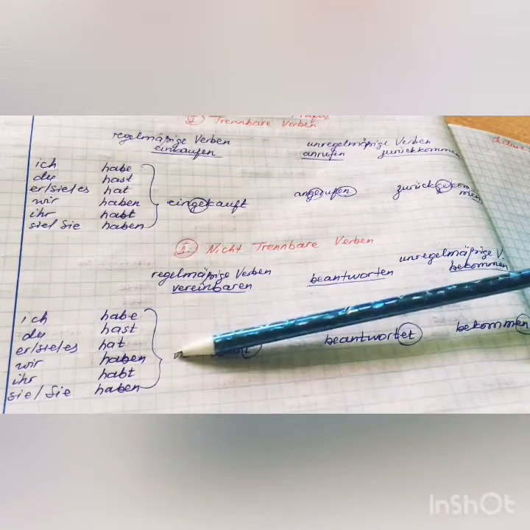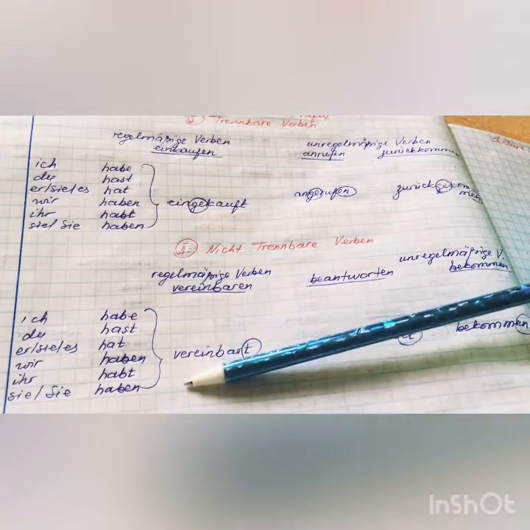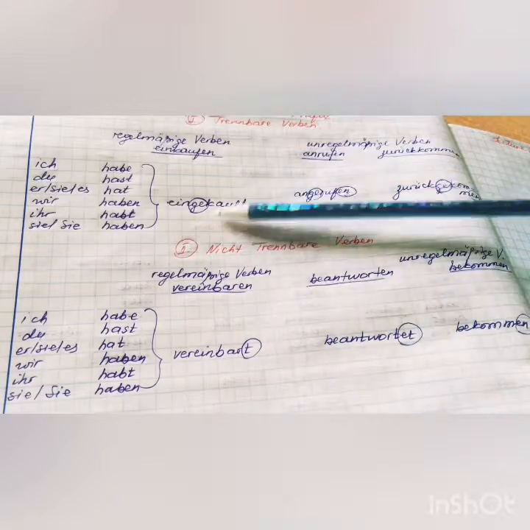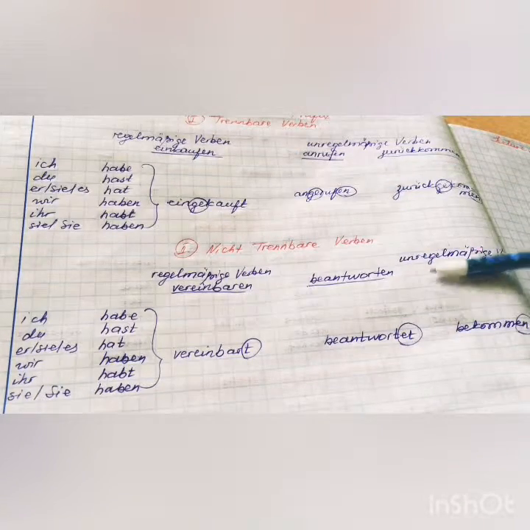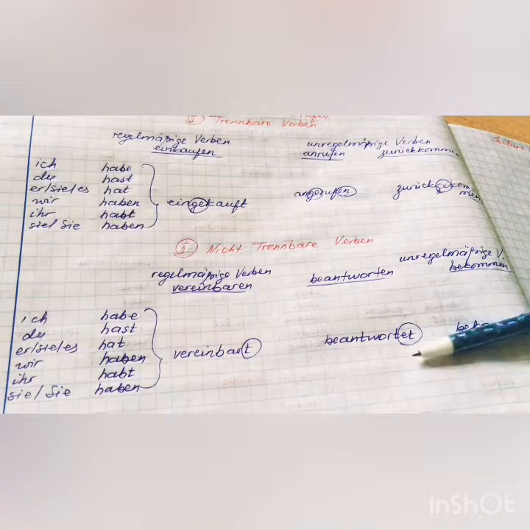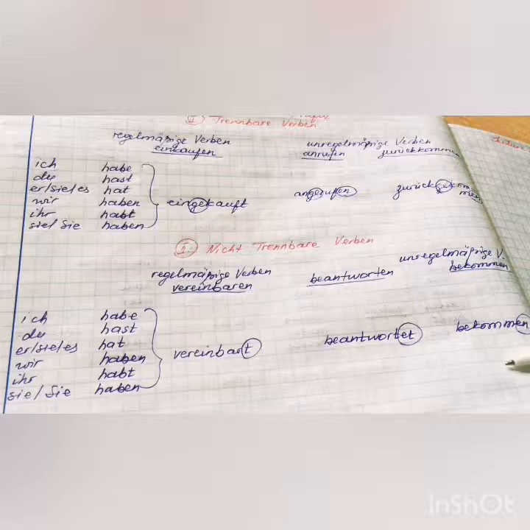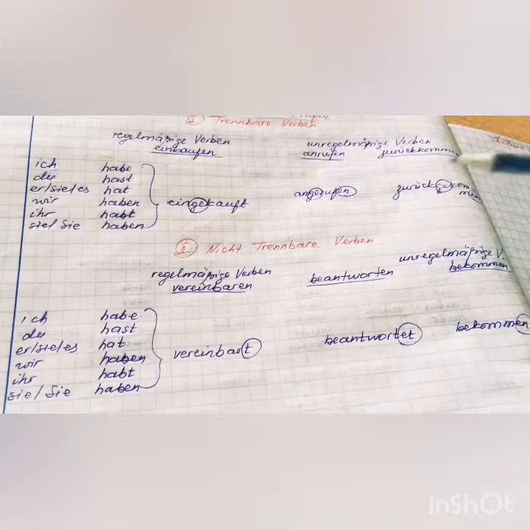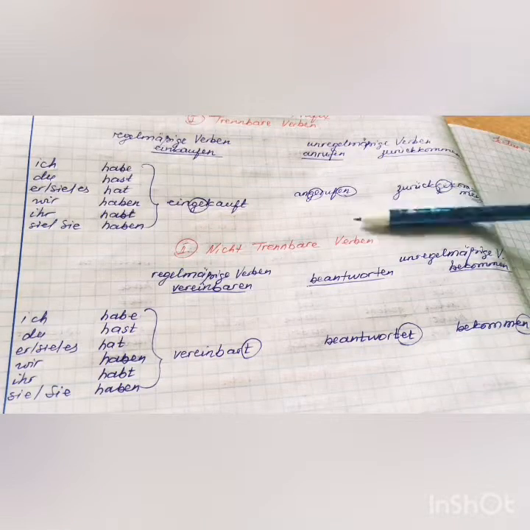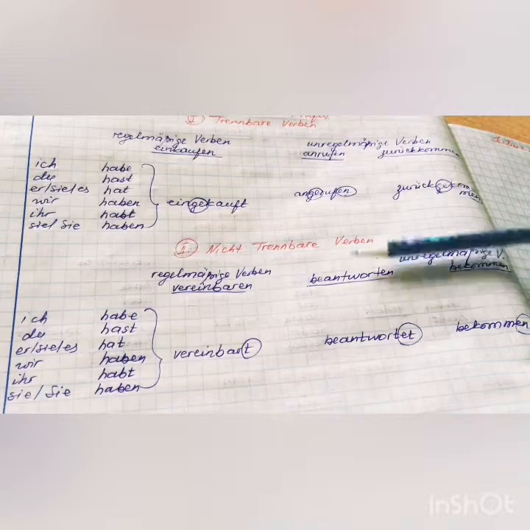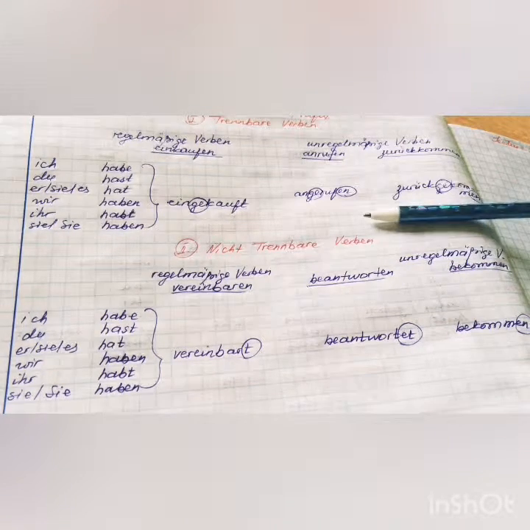Ich habe, du hast, er, sie, es hat, wir haben, ihr habt, sie haben vereinbart. No ge. And with unregelmäßige Verben, we have beantwortet, no ge, and bekommen, again, no ge. What rule can be observed here? The participle 2 of the inseparable, nicht trennbare Verben is formed without ge.